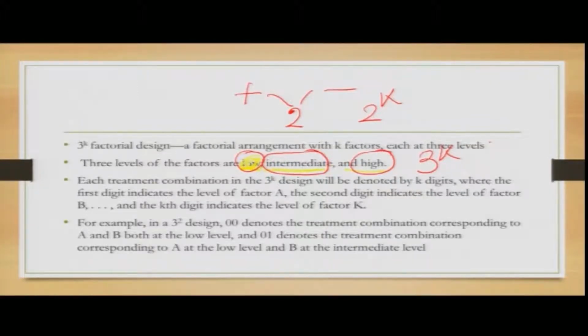If it is, say for example, given a combination of 2 2, it would mean both A and B at the high level. If it is 0 2, it would basically mean that A is at the lower level and B is at the high level. So, different combinations can come out.